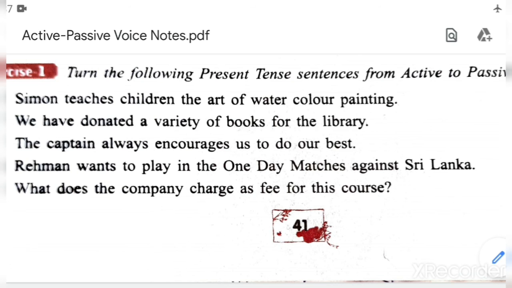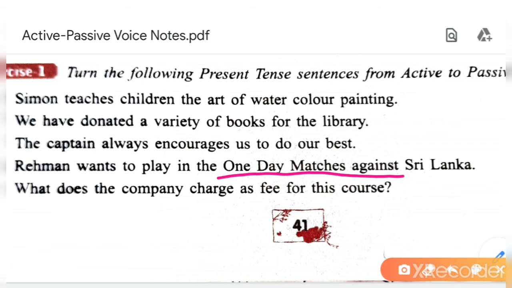You will make this the subject. The one-day matches against Sri Lanka are to be played by Rahman.